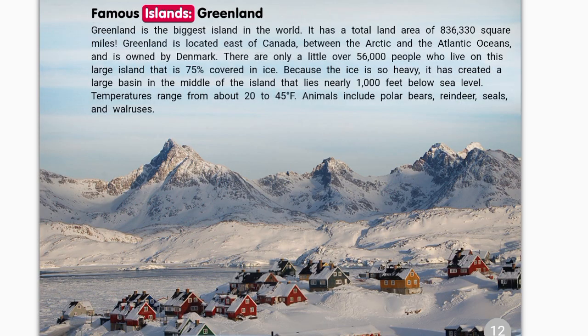Famous islands. Greenland. Greenland is the biggest island in the world. It has a total land area of 836,330 square miles. Greenland is located east of Canada, between the Arctic and the Atlantic Oceans, and is owned by Denmark. There are only a little over 56,000 people who live on this large island that is 75% covered in ice.